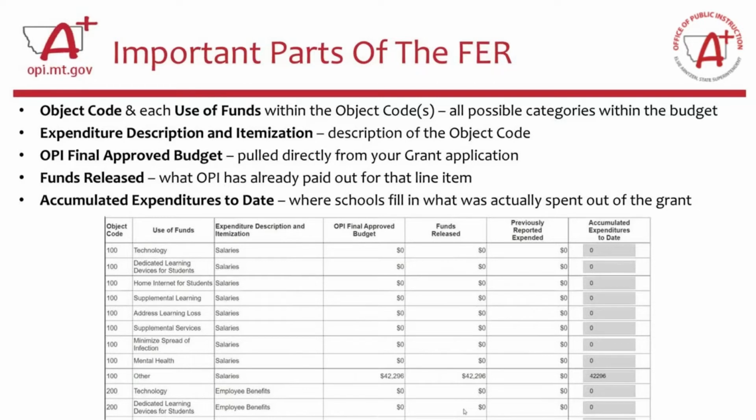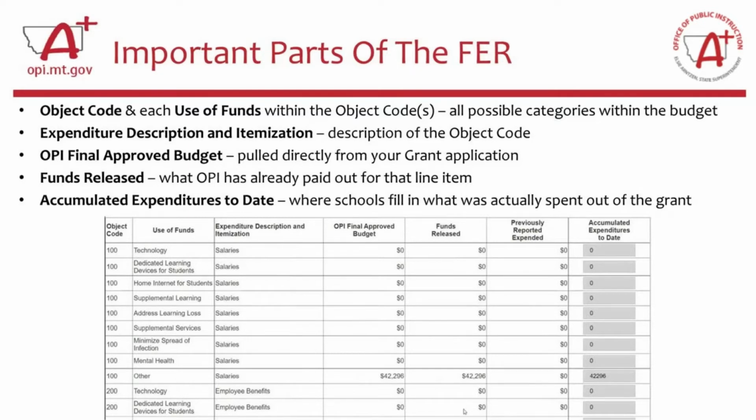Okay. The next column over is the funds released. This is the amount that OPI has already paid out in that line item. So if we go down to that 100 other line item, you can see that $42,000 was budgeted and $42,000 was also released already. OPI had paid out that entire line item. And we'll talk about that more here in a little bit, but that's what that column means.